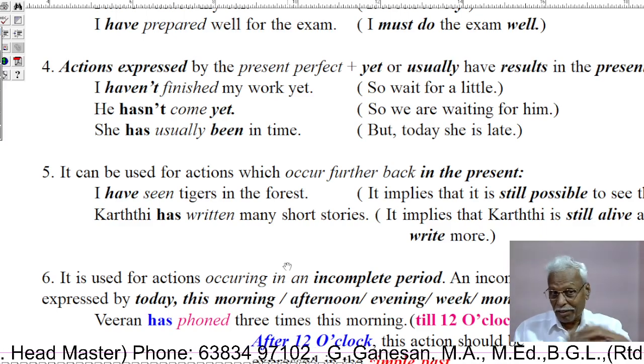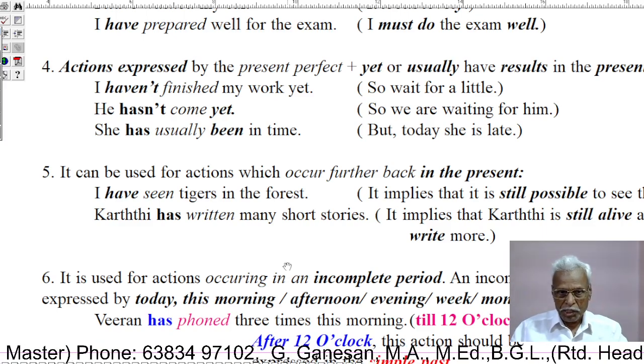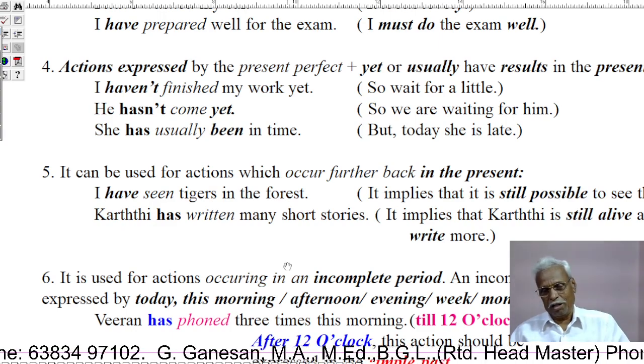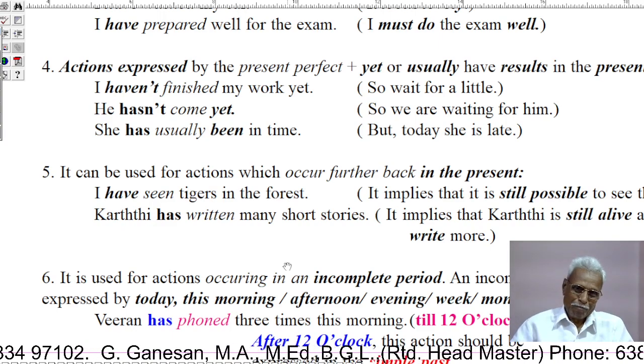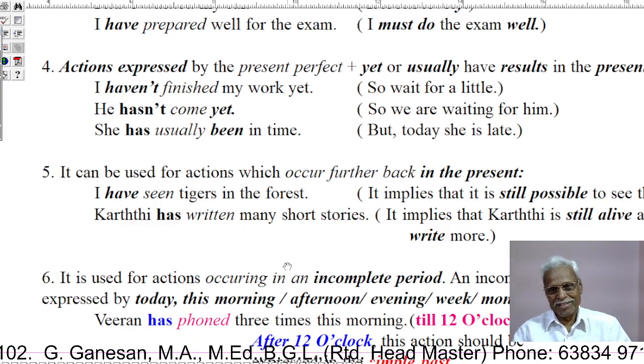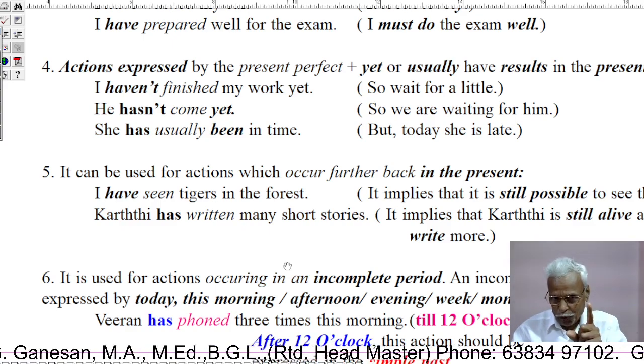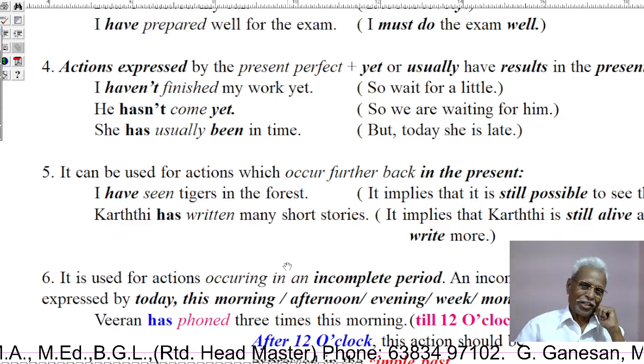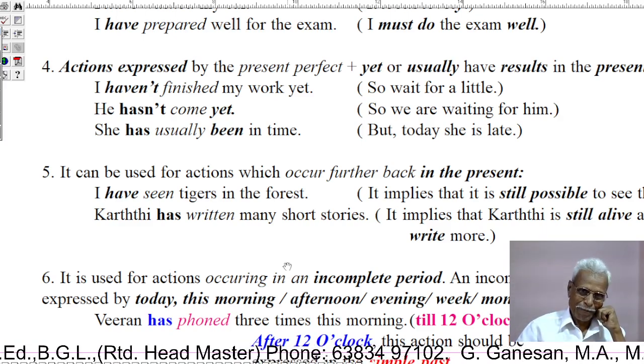Okay? Then third example. She has usually been in time. What is the meaning of this present perfect? She has usually been in time, but today she is late. That's what it says.